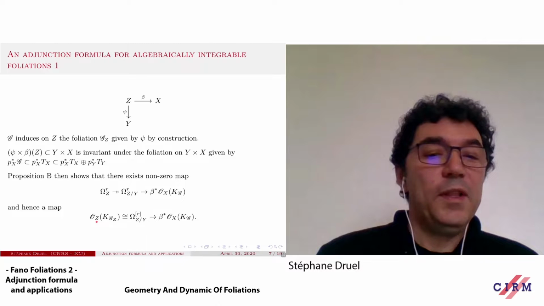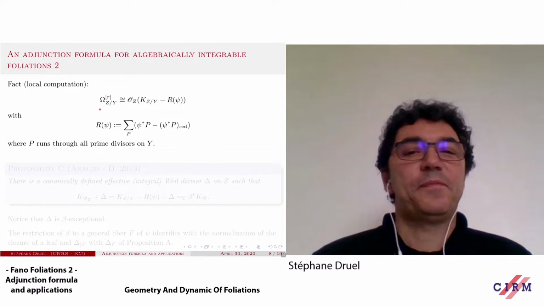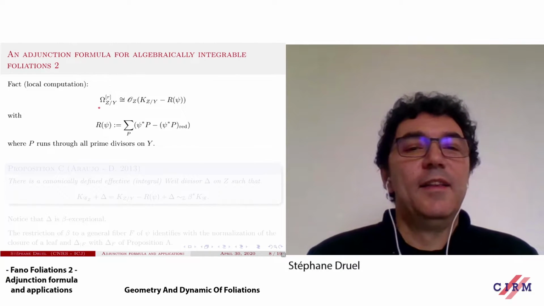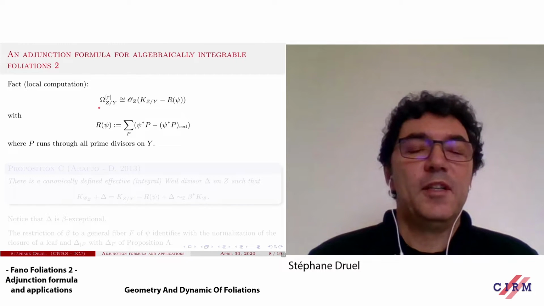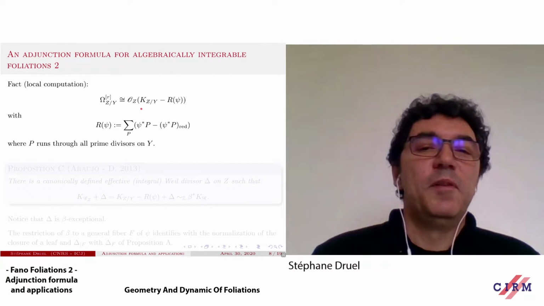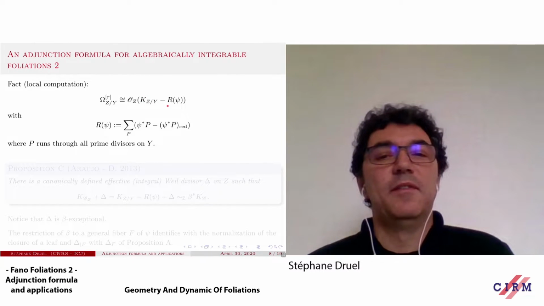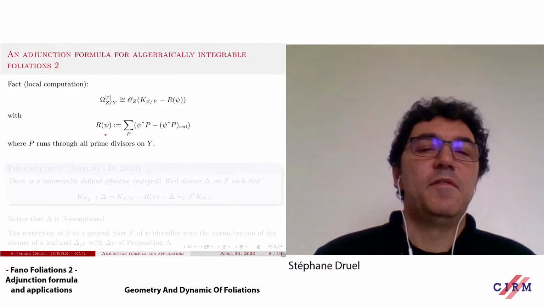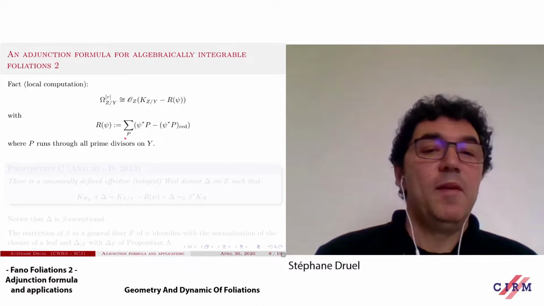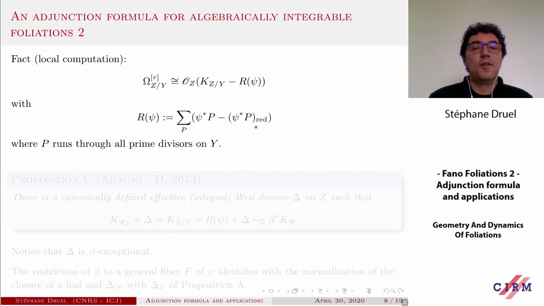Turns out that one can compute this. I mean, we can give a formula. The relative sheaf of reflexive differentials is nothing but the sheaf associated to the relative canonical class minus some effective divisor R of C, called the ramification divisor of C. And R of C is defined as the sum over, you take a prime on the base Y, you pull it back and you subtract the corresponding reduced divisor.